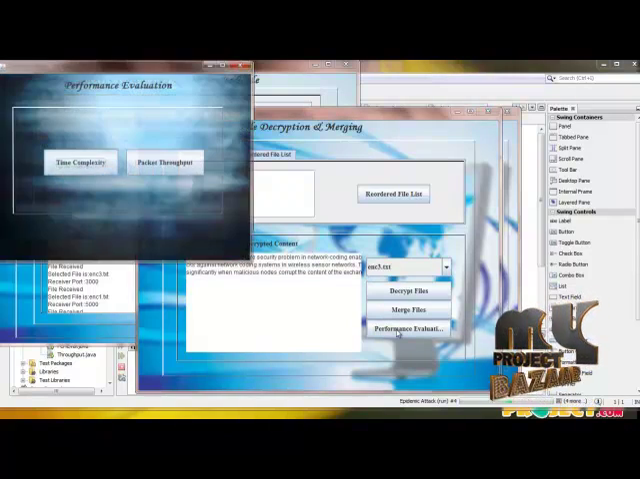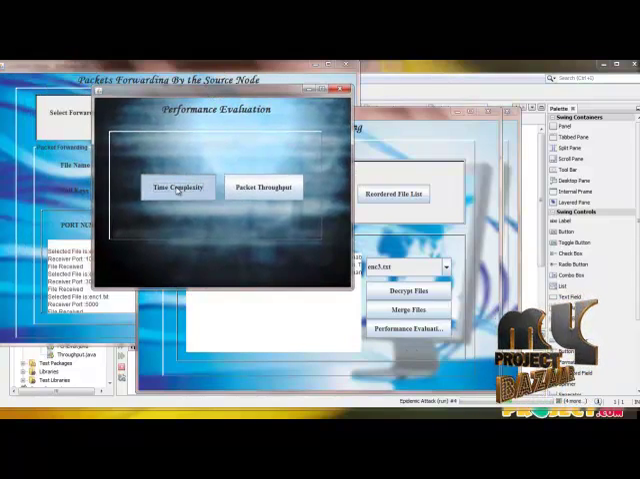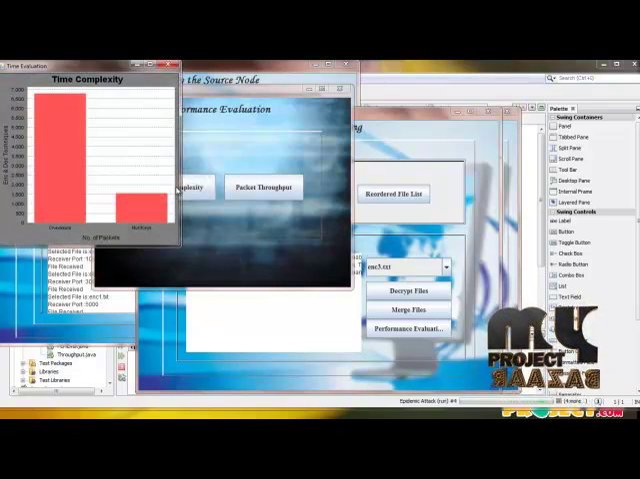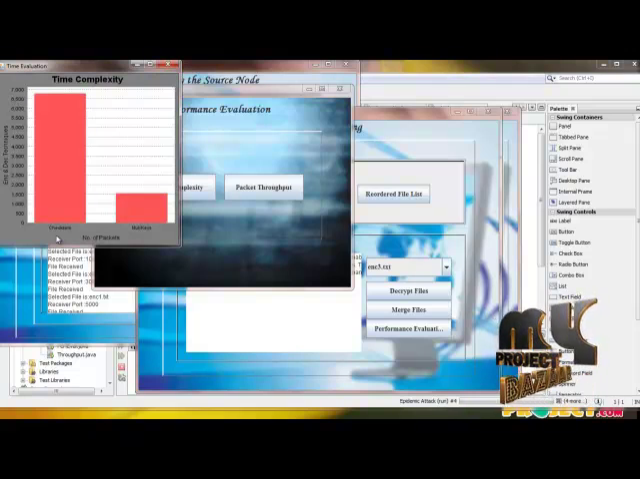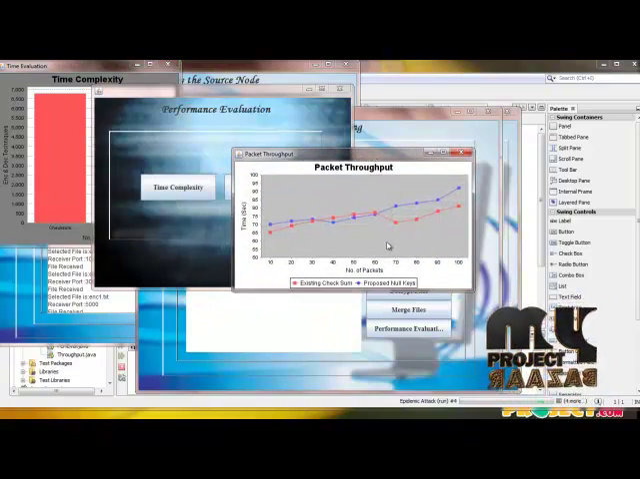Now we can start evaluating its performance. Here we have taken the time complexity for file transmission among the existing and proposed methods of checksum and null keys, and the packet throughput graph is also displayed here.